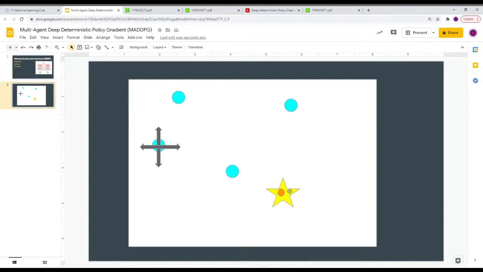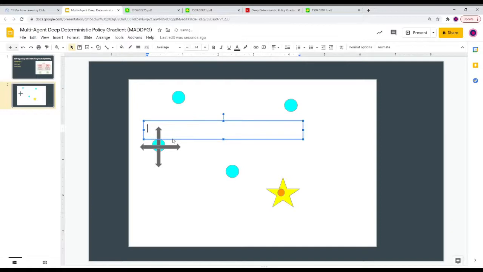And the issue behind this is something called non-stationary environments. And non-stationary environments basically means that if you're an agent, so let's actually label these. Let's say that this is agent A.